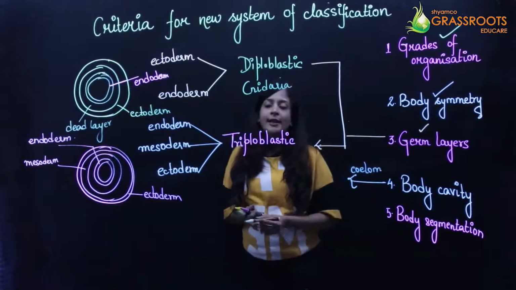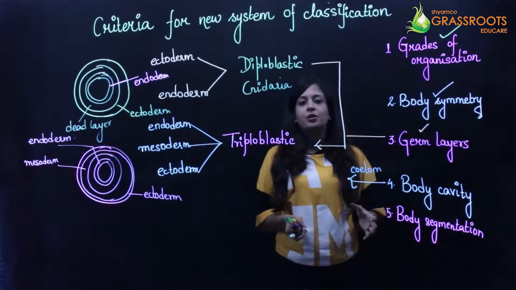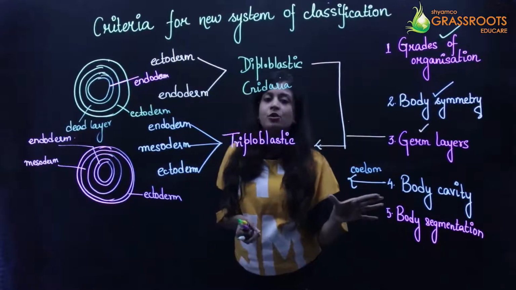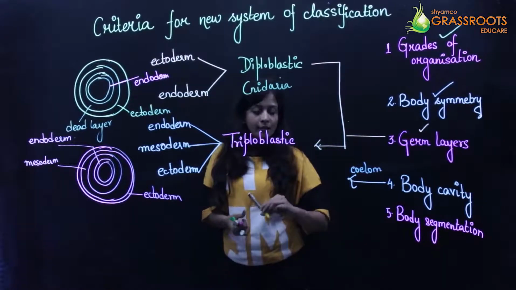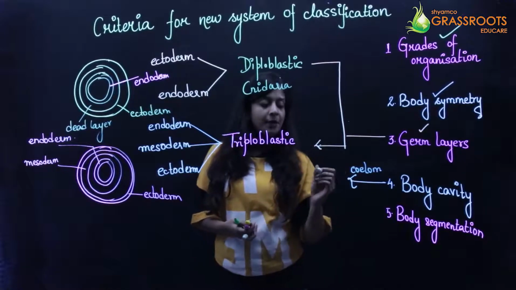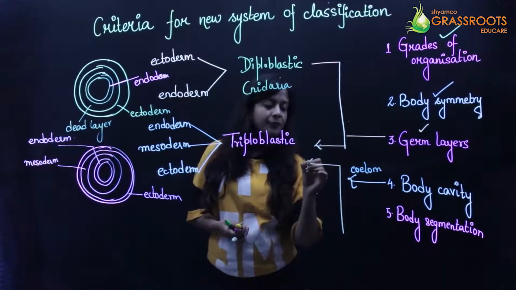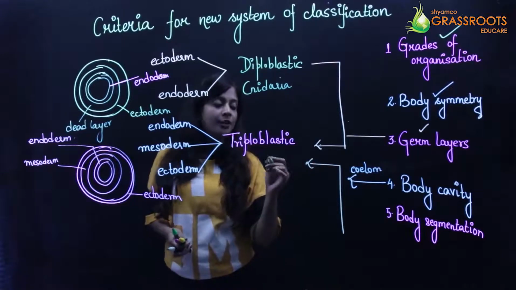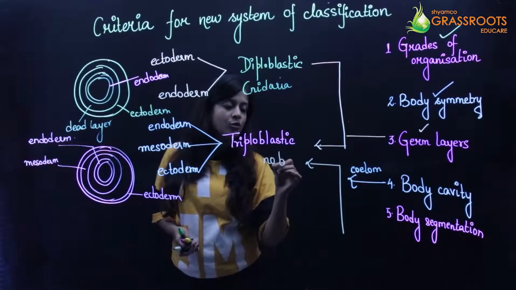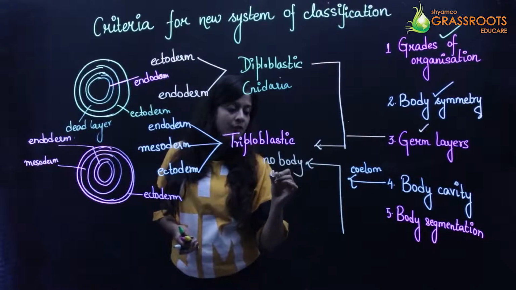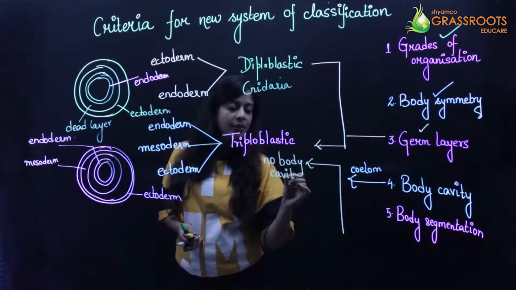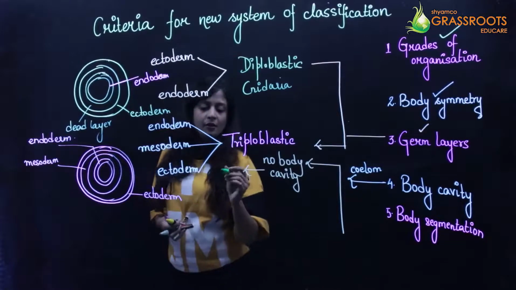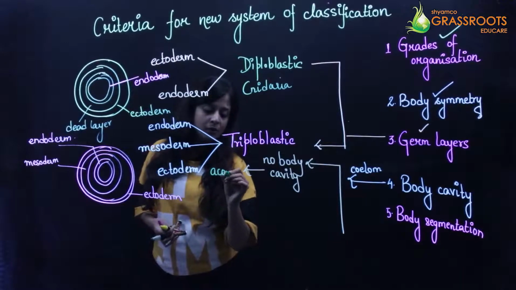जितने भी सारे animals होते हैं, इन लोग को हम लोग 3 ग्रुप में डिवाइड कर सकते हैं on the basis of this coelom. For example, the first group: अगर उसमें कोई body cavity होता ही नहीं है, that is no body cavity, then they are known as the acoelomate.